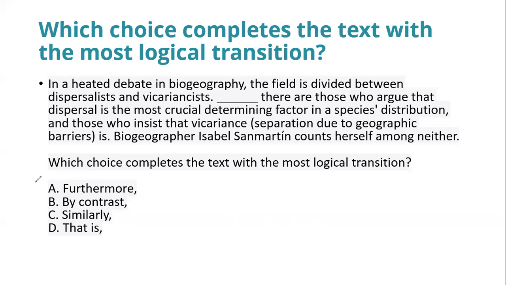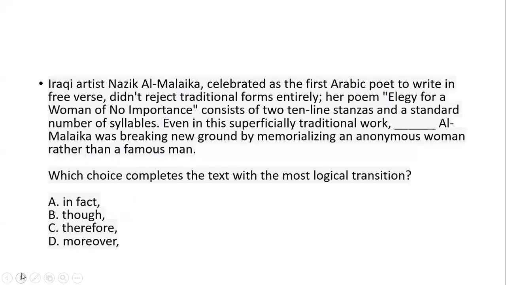If your prediction matches one of the answer choices, you can simply eliminate those words which are not matching your prediction. It's always good to plug in and read, but sometimes it's good to also make such predictions and match them to the options given. So reading the sentences before the blank and after the blank is very important. Now let's move on to another question.